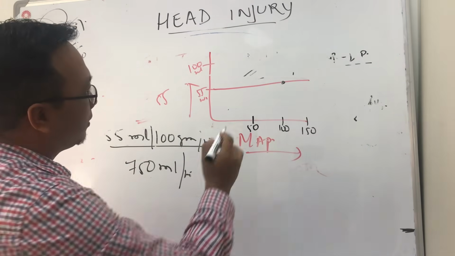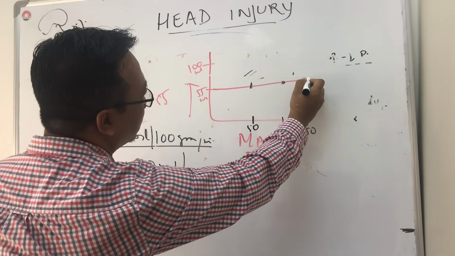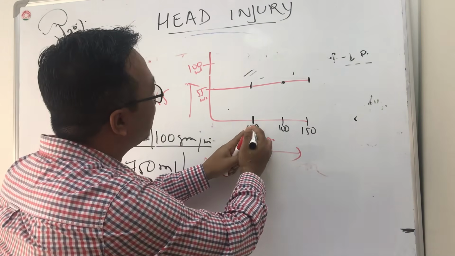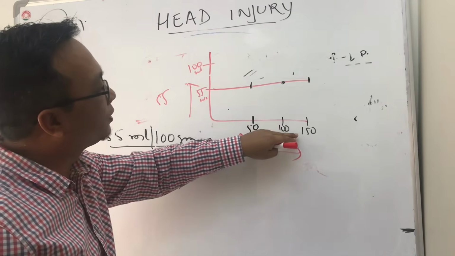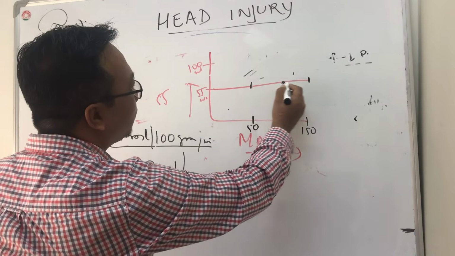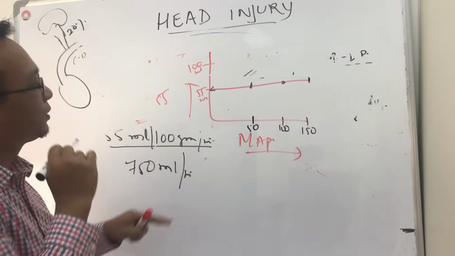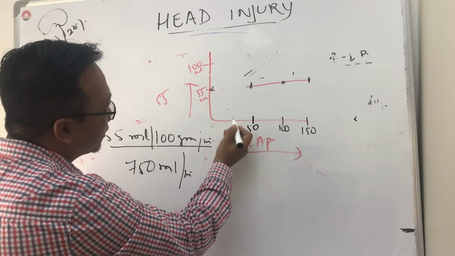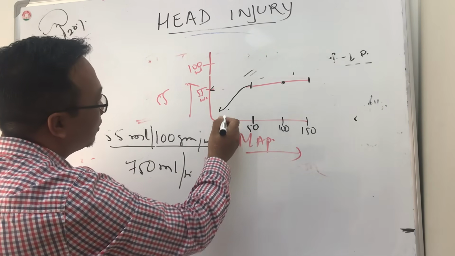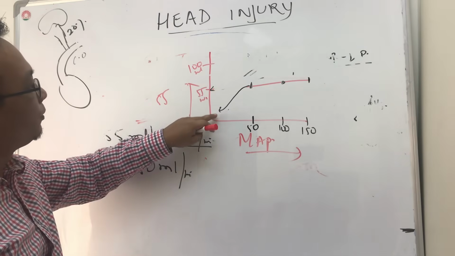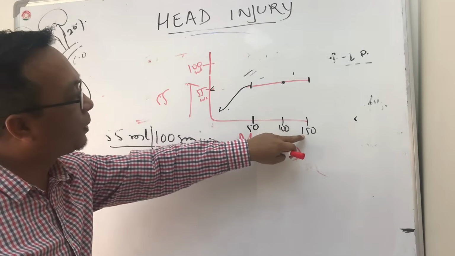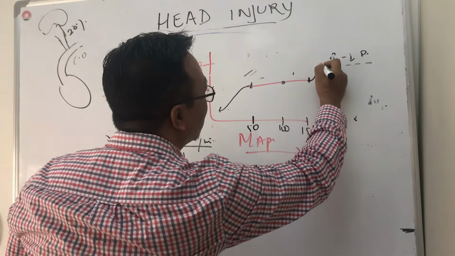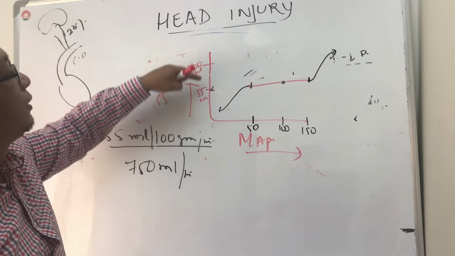So the brain maintains the same amount of blood flow when there is a change from 50 to 100. Look, the pressure is increasing, but still the blood flow is at a constant level of 55 ml. But when the pressure decreases more, there is hypoperfusion, blood volume also decreases, and when the pressure increases more than that, the brain cannot auto-regulate anymore, and then there is increased blood flow.